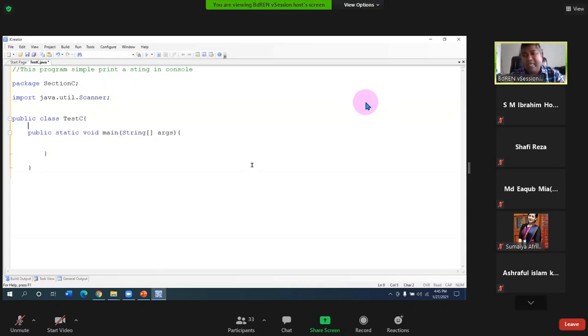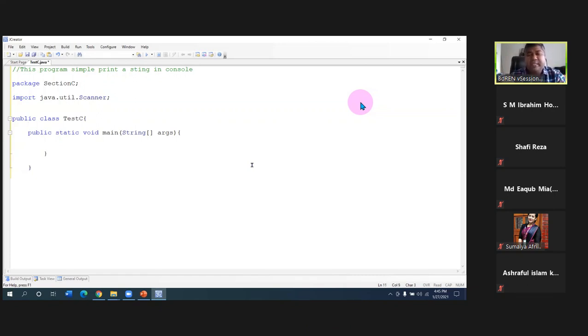Class holds the methods. In the methods, basically we can write some statements like System.out.println. We write some statements in here, like print welcome. So we have a class, inside the class we have a method, and inside the method we have statements we can write. This is the basic format of Java.